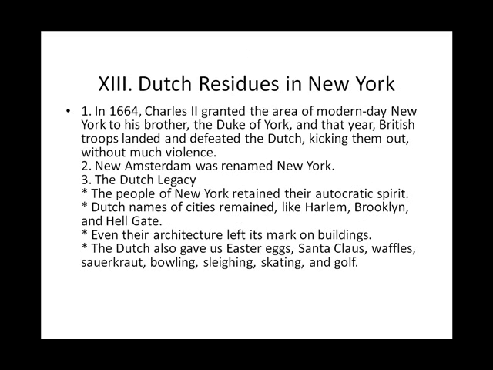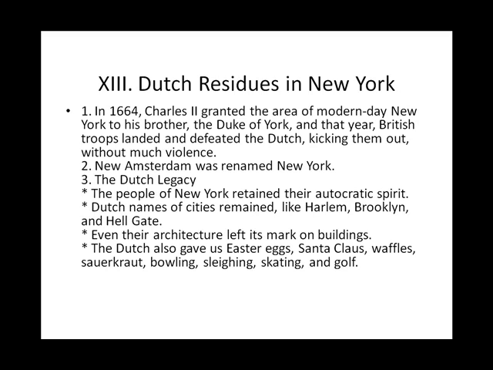Topic 13. Dutch residues in New York. 1. In 1664, Charles II granted the area of modern-day New York to his brother, the Duke of York, and that year British troops landed and defeated the Dutch, kicking them out without much violence. 2. New Amsterdam was renamed New York.